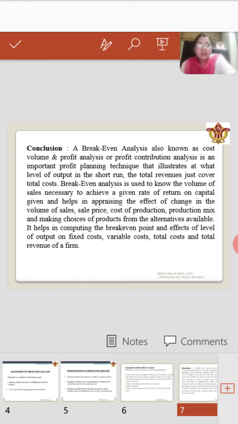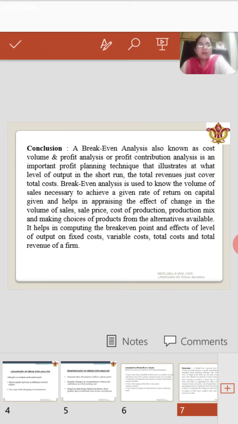So break even analysis is used to know the volume, sales or profit, and you can make the plan of how much capital you need for production in the future also. Cost of production, product mix, making choices of products from the available alternatives, you can make plans about that. It helps in computing the break even points, and the effects of the level of output on fixed cost, variable cost, total cost and total revenue of the firm.